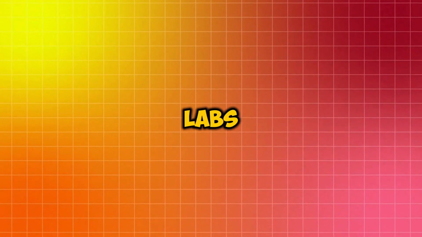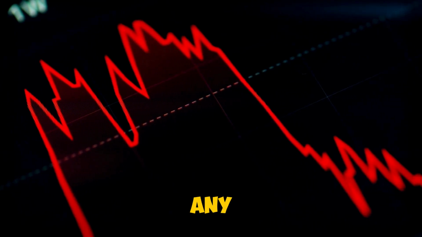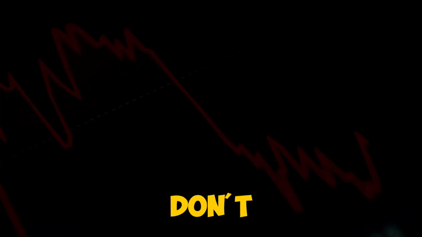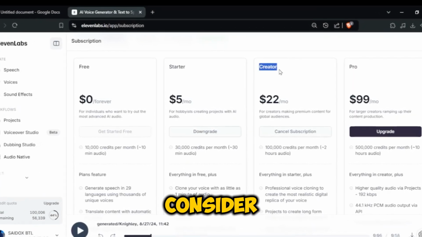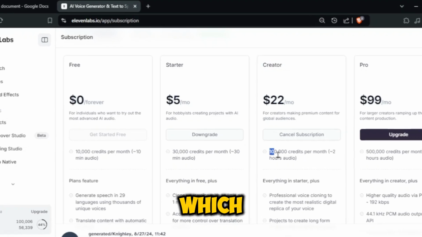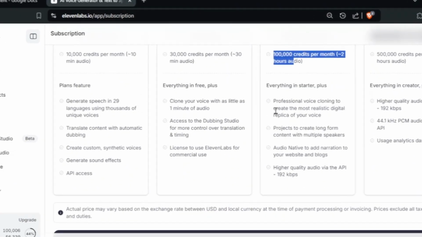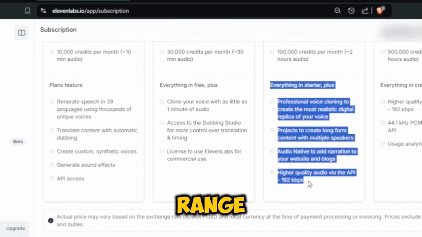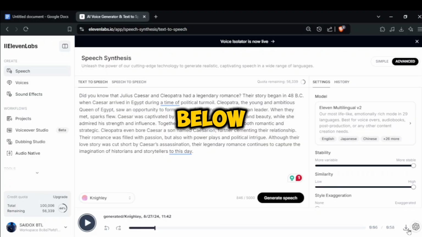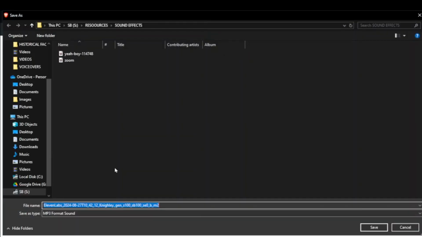Wow, it's awesome. As a tip for you guys, 11 Labs is a paid tool. To avoid any issues with YouTube monetization, don't use it for free. At least consider purchasing the creator plan, which is only $11. It's excellent for content creators and offers a range of high quality voices. You'll find the link in the description below. So download the voiceover to your computer and we'll move on to the next step.